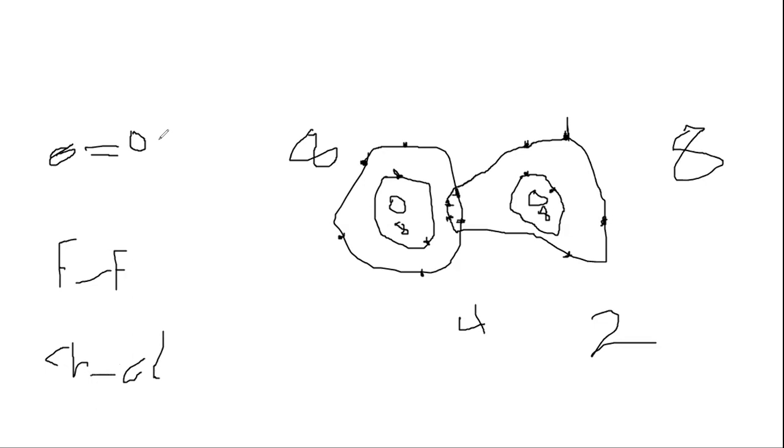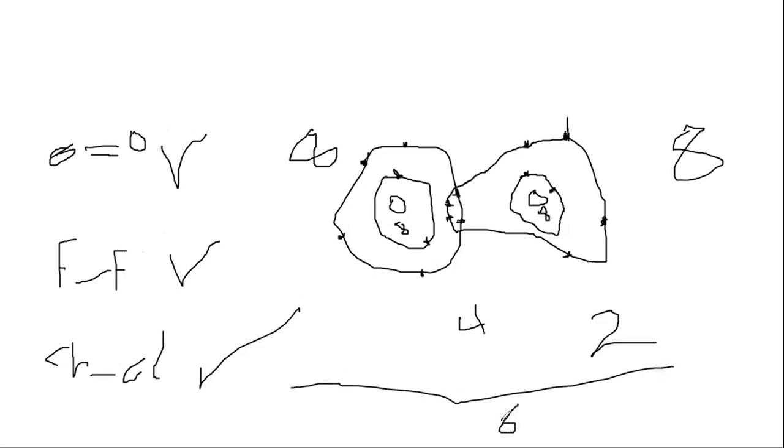Okay, the number of shared electrons in oxygen is 4, so the bond is a double covalent bond. The total number of shared electrons for fluorine is 2, so there is only one single covalent bond, also in chlorine. Okay, if the number of shared electrons equals 6, there are 3 covalent bonds, or triple. Okay, triple.